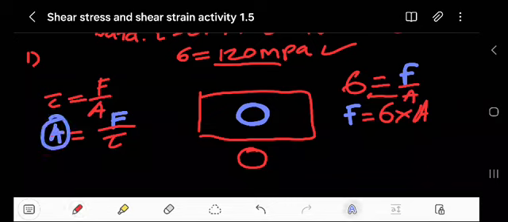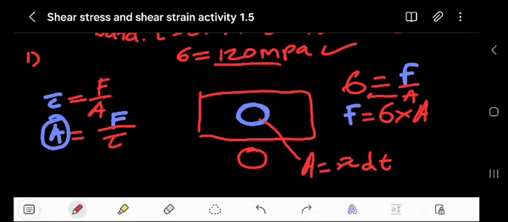Remember, this is under shear stress. We know that our area here will focus on what is sheared. The area is given by pi multiplied by diameter multiplied by thickness. Be careful about that.